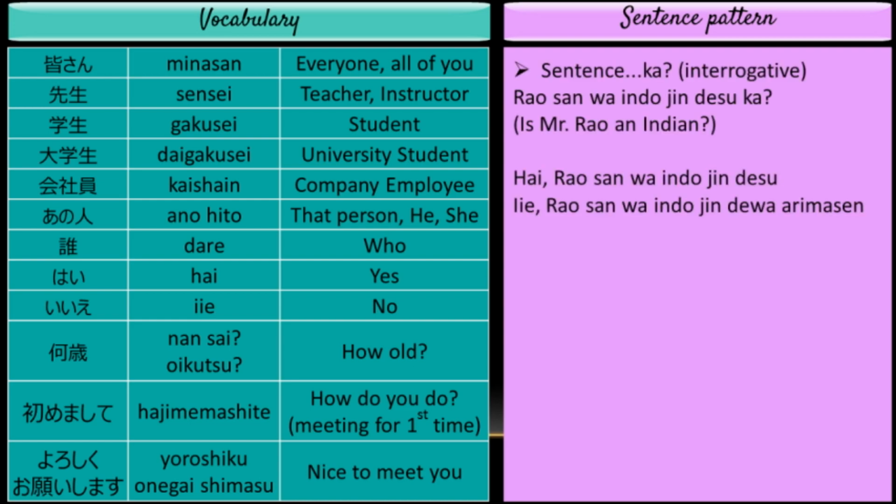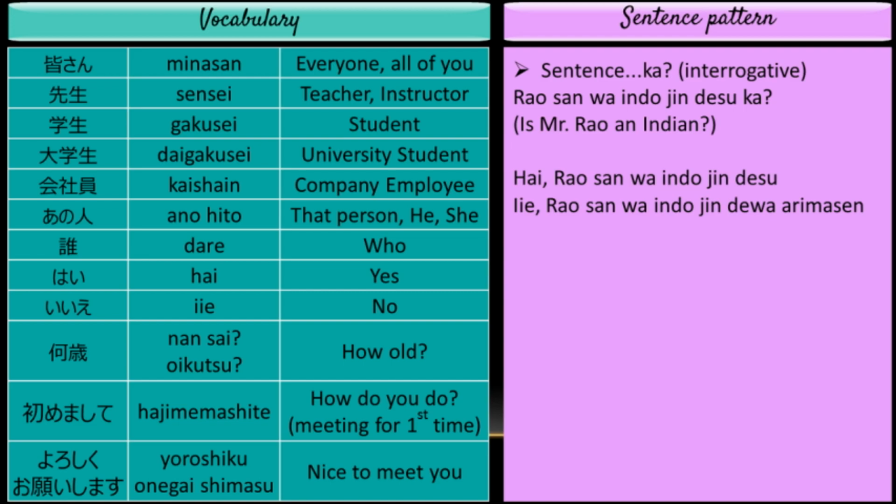Okay? Next, let me go to sentence pattern and we will learn about the particle ka. Ka is used to express the speaker's doubt, question, etc. In Japanese, a question is formed by simply adding ka to the end of the sentence. Let us see the first type of question, which asks whether a statement is correct or not. I'll give you an example. To say that Mr. Rao is an Indian, in Japanese you will say Rao-san wa Indojin desu. This is what you learned in the first lesson.